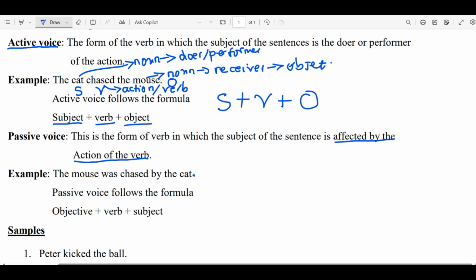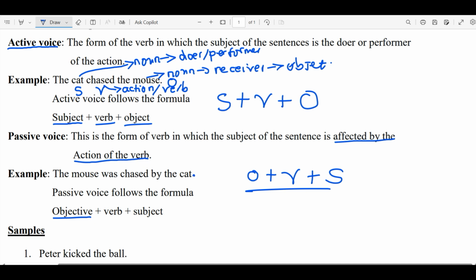So the formula has changed. Under the passive voice, it follows the formula object plus verb plus subject. Whenever you interchange this, the sentence has changed from active into passive. Now the meaning is still the same. If one says the cat chased the mouse and the other says the mouse was chased by the cat, the two sentences have a similar meaning.